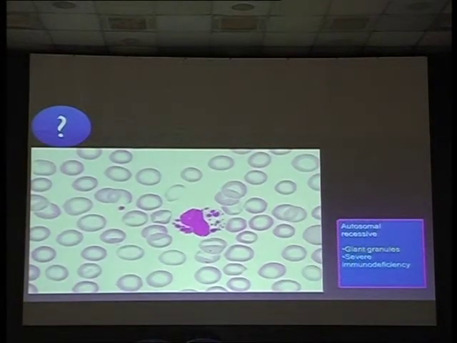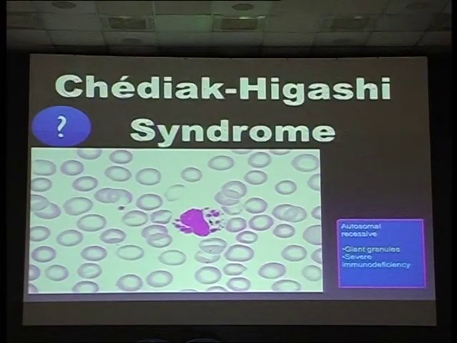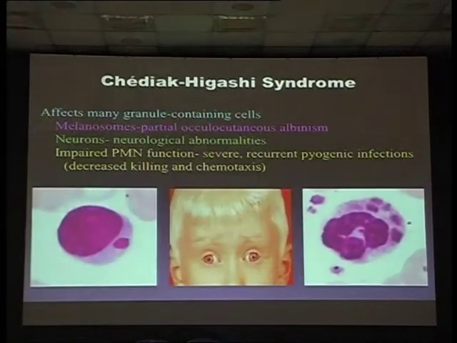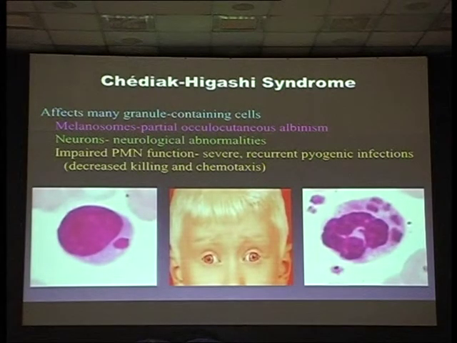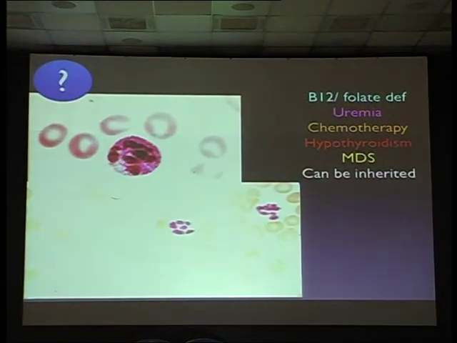Okay, this is another disease where the granules are very prominent, and that is Chediak-Higashi syndrome. These things are very uncommon, so definitely they won't show you in the exams. Okay, this is just for the theory exam, they may ask you. And Chediak-Higashi syndrome is associated with albinism. Okay, many granule-containing cells, melanosomes, partial oculocutaneous albinism will be there. That's very important, and neurological abnormalities will be there. What do you think here?